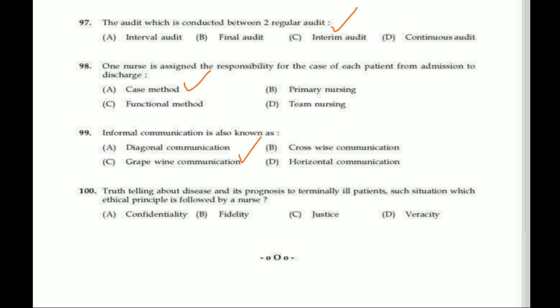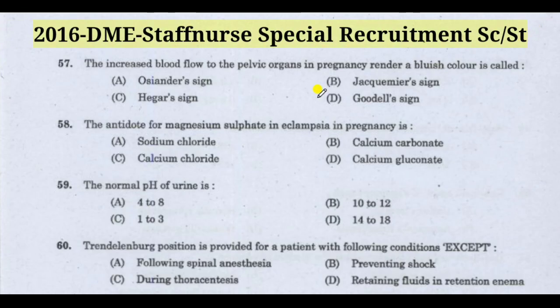Next question, truth telling about the disease and its prognosis to a terminally ill patient. In such a situation, which ethical principle is followed by a nurse? Correct answer is veracity. Truth telling about disease and its prognosis to terminally ill patients. In such a situation, which ethical principle is followed by a nurse? That is veracity. Question 57 onwards is where we are starting.